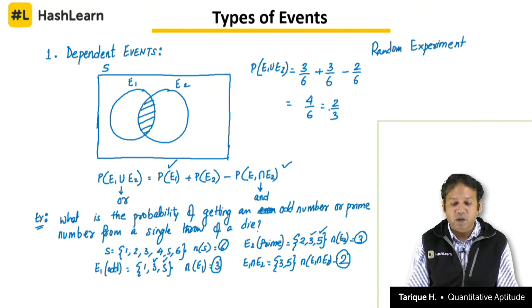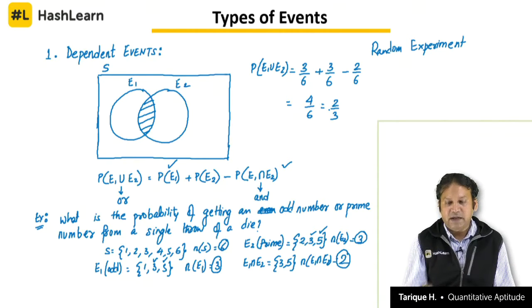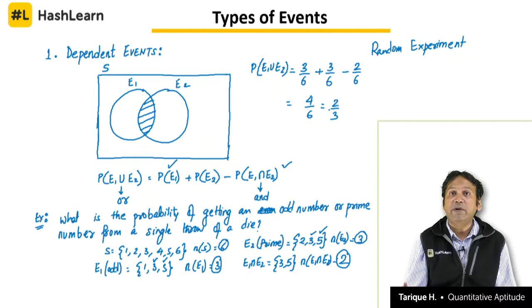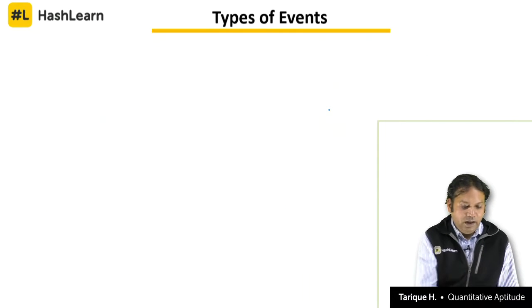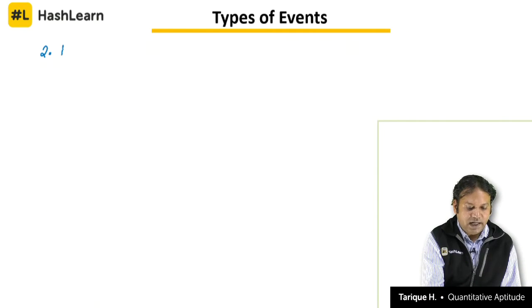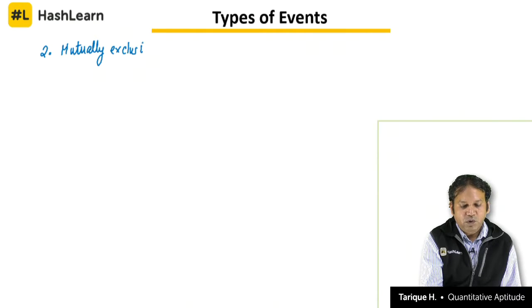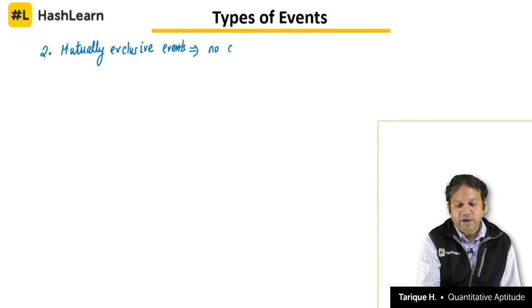Clear? That is how we work with dependent events, with an example also on the screen here. So please understand, dependent events are those events which share some common elements. The next type of events we need to understand are mutually exclusive events. Now, mutually exclusive events have no common elements.